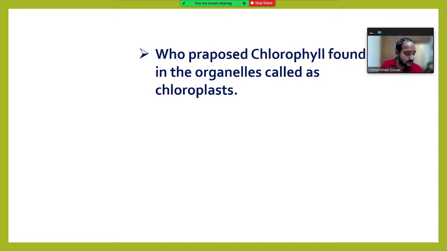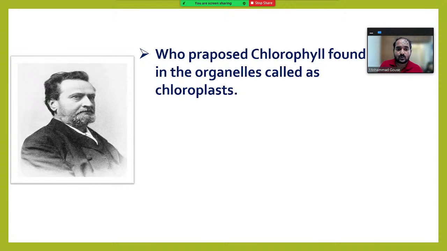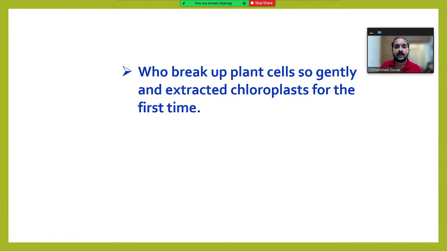Yeah, very good. Shivalingaswar Rao, Sri Pavan, Ravi Teja, Gangu Malli, Ganapati, very good Anna. Julius von Sachs. And who broke up the plant cells so gently and extracted chloroplast for the first time? He is the person who said that the intact form of chloroplast, the complete structure of chloroplast, can perform photosynthesis even out of the leaf. Who broke up plant cells so gently and extracted chloroplast for the first time?